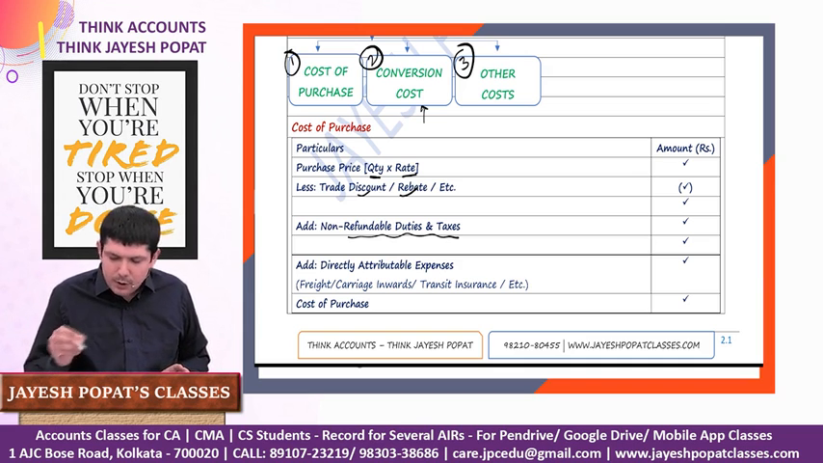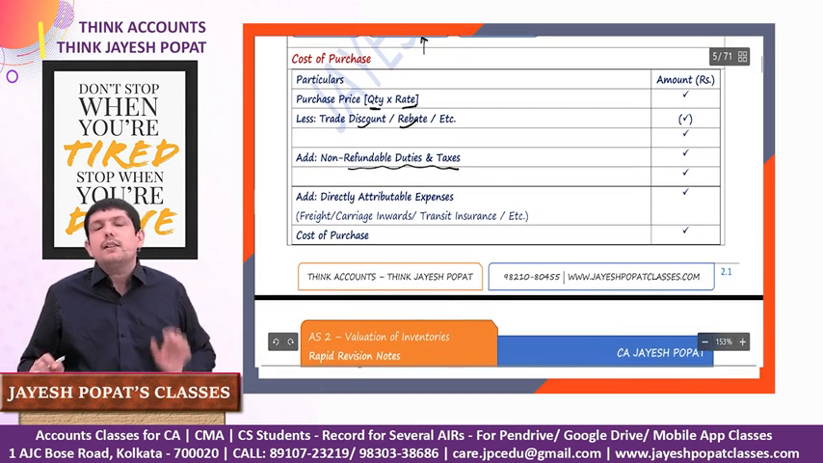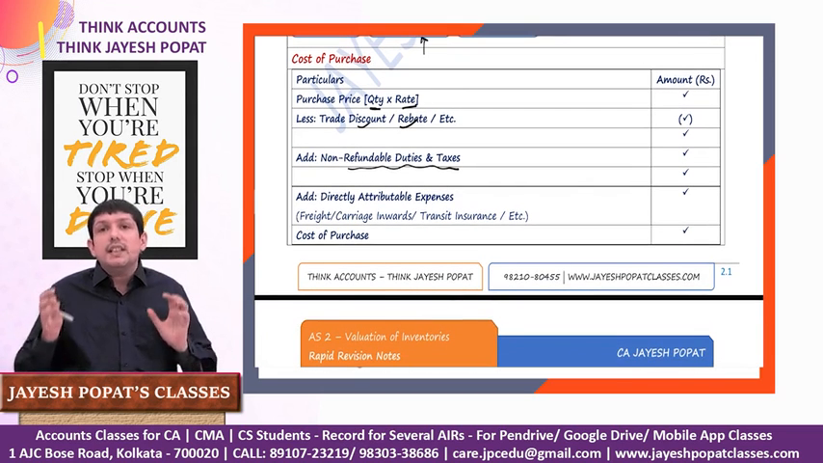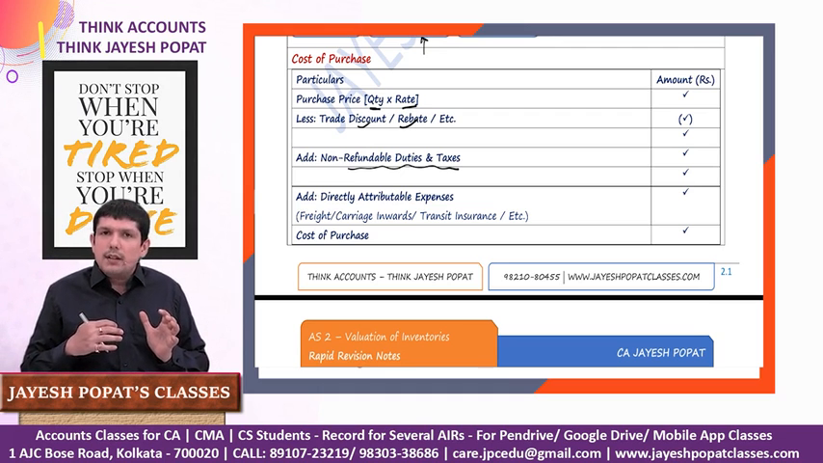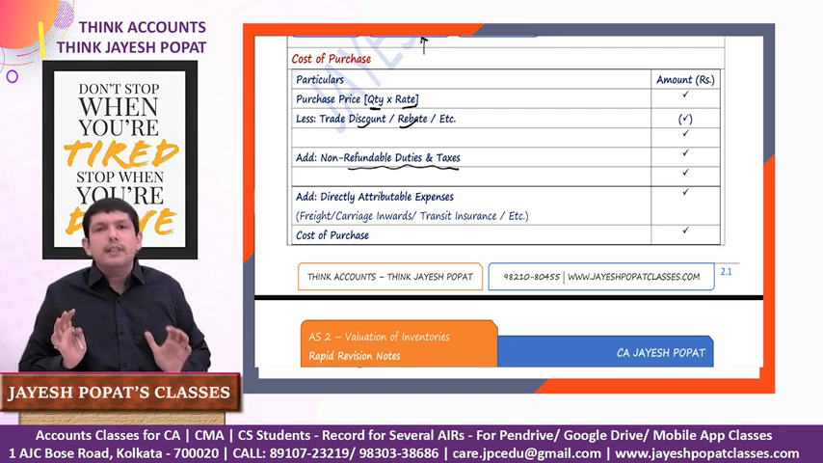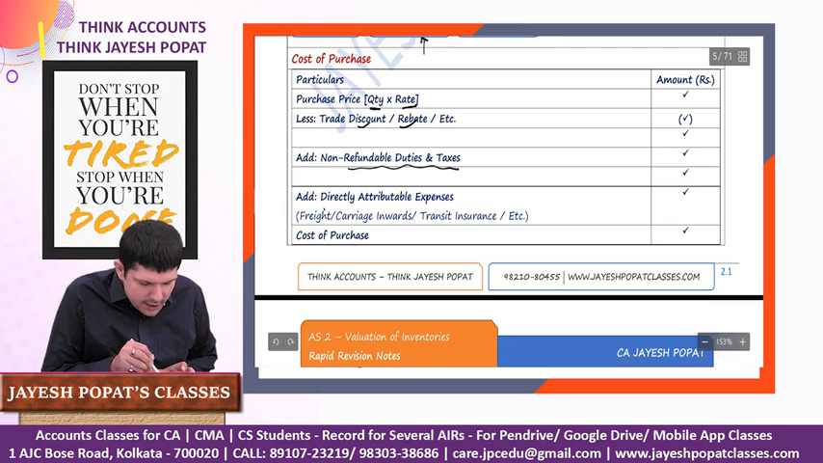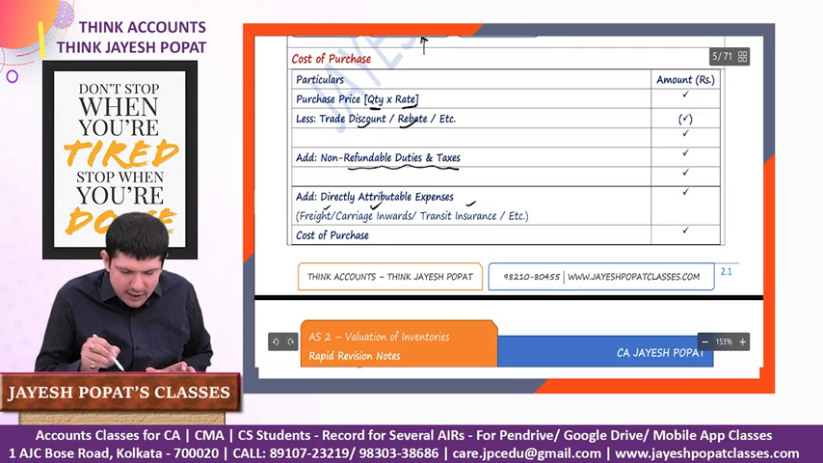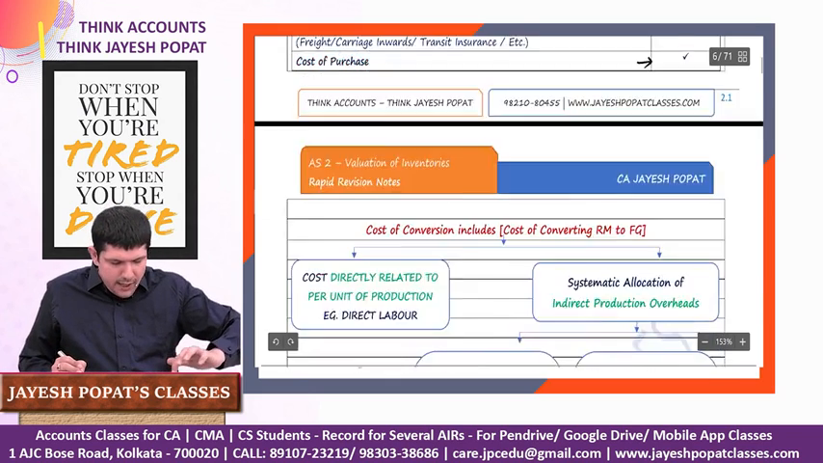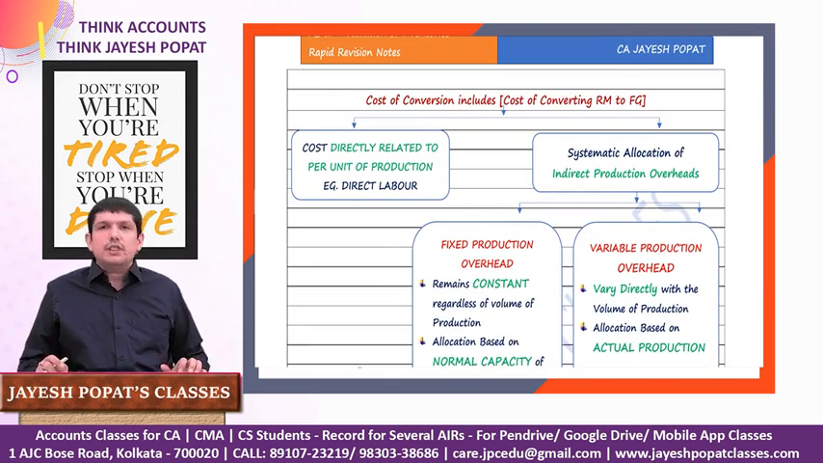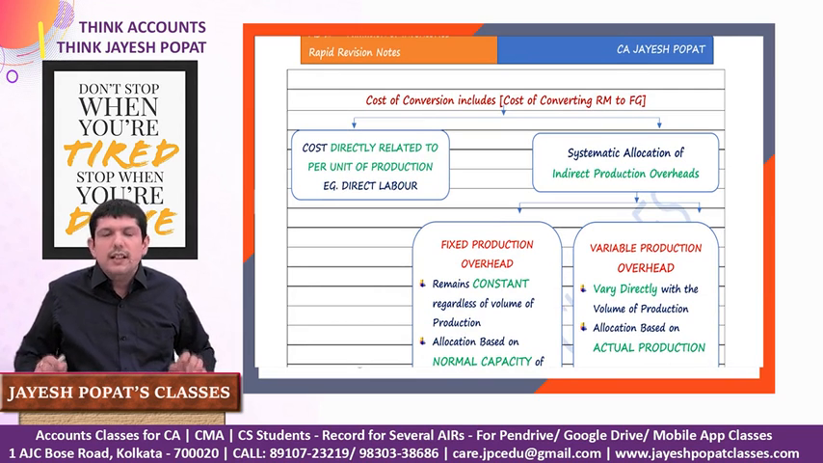Add directly attributable expenses. These directly attributable expenses are those expenses which are necessary to bring the goods from the supplier's premises to our premises. These are to be included in the purchase cost. So these are basically freight, carriage inward, transit insurance, etc. and we get our cost of purchase. Then we look at the conversion cost. Conversion cost is basically the cost incurred in converting the raw material into finished goods.